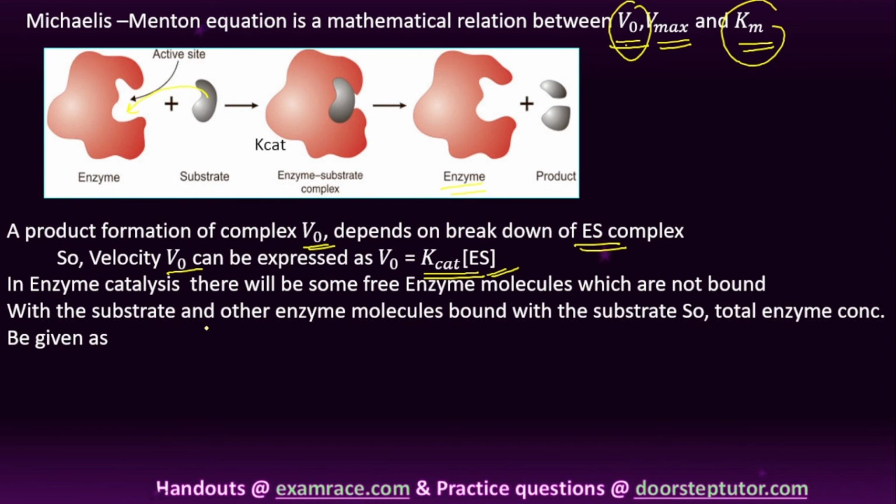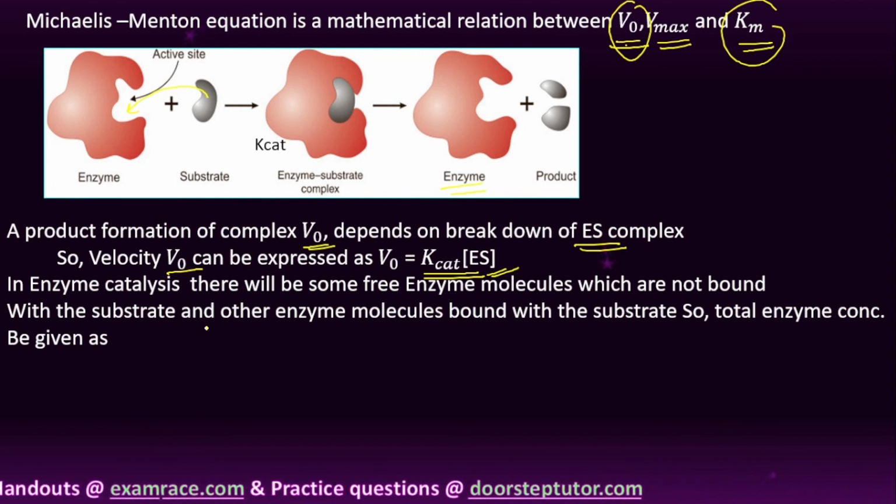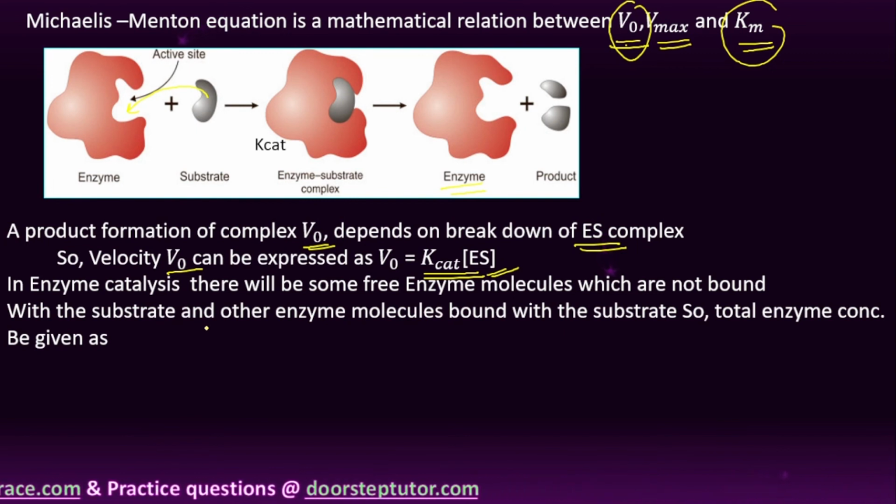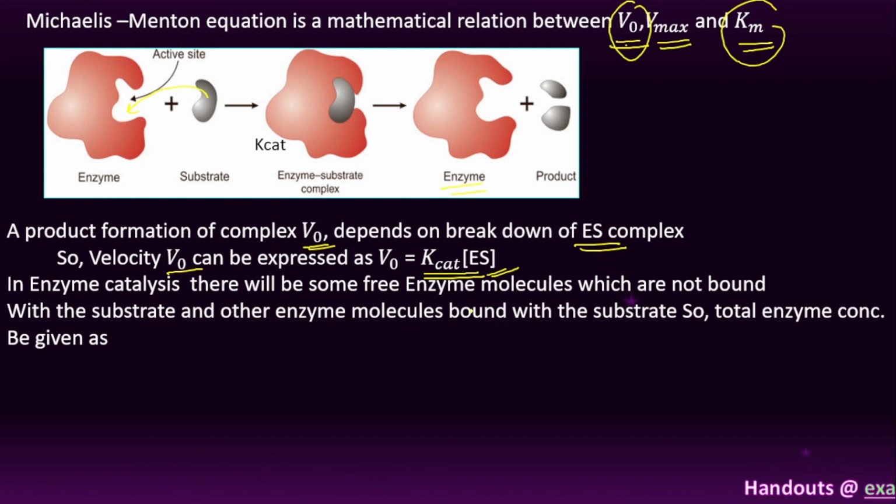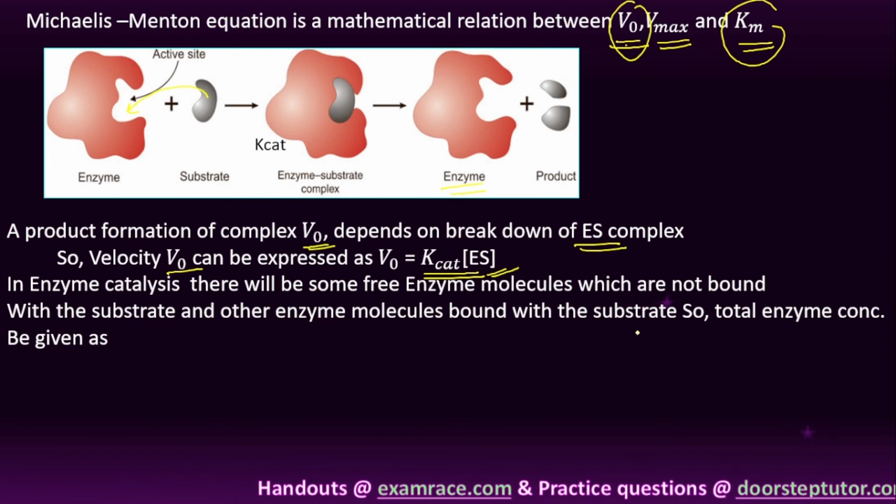Some of the remaining substrate is going to be bound with the enzyme. So some of the molecules are not bound with the enzyme and some of the molecules are bound with the substrate.